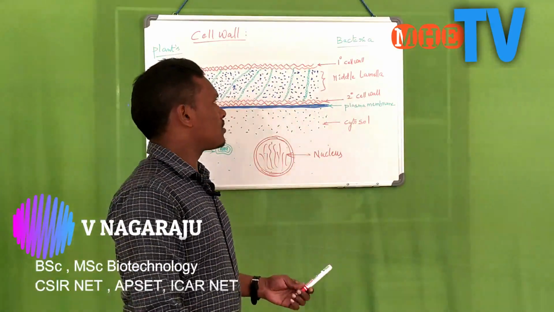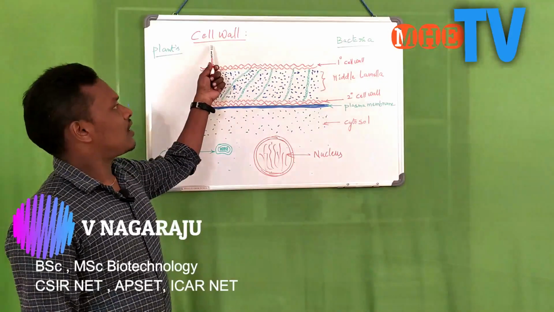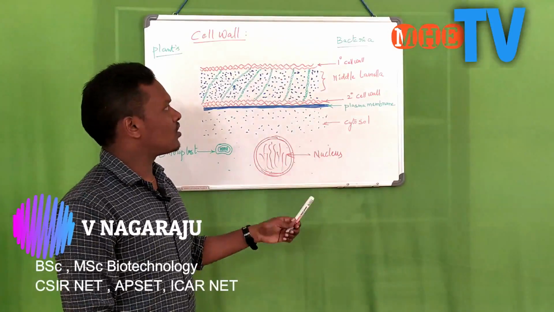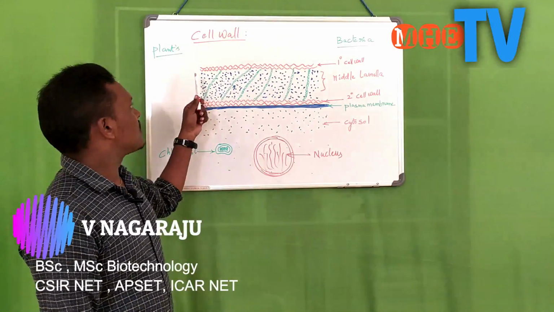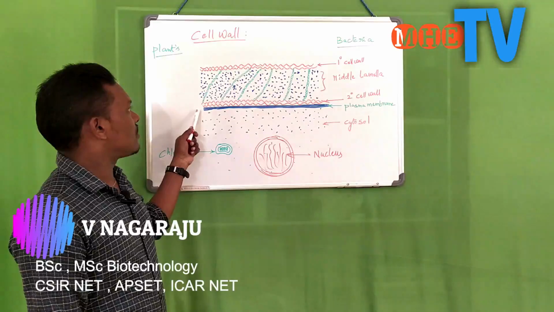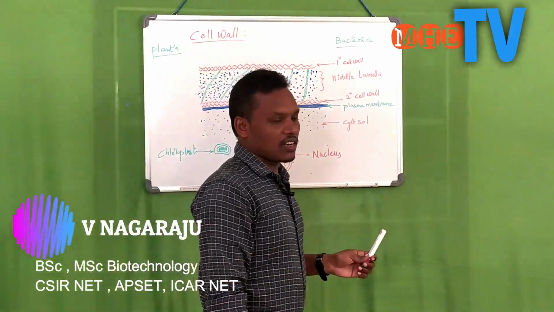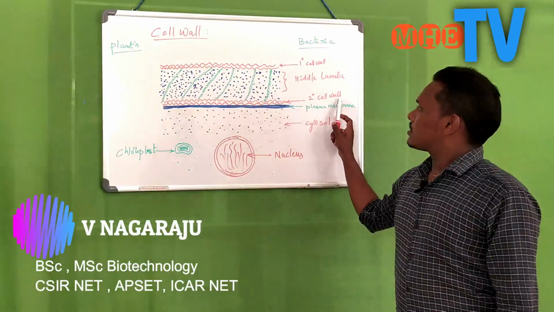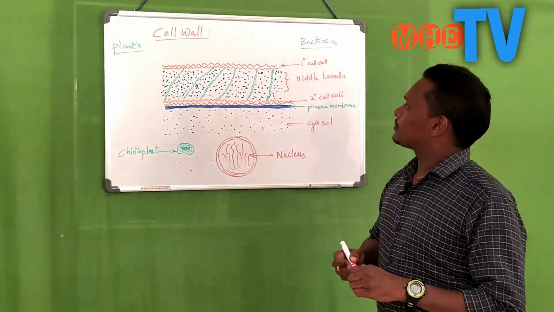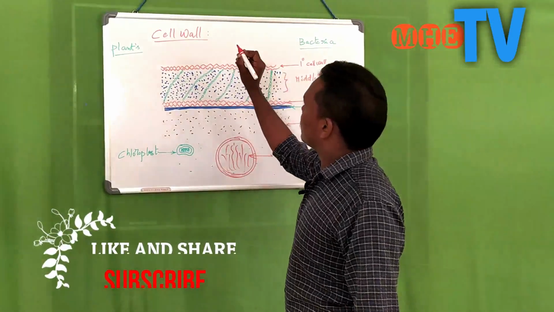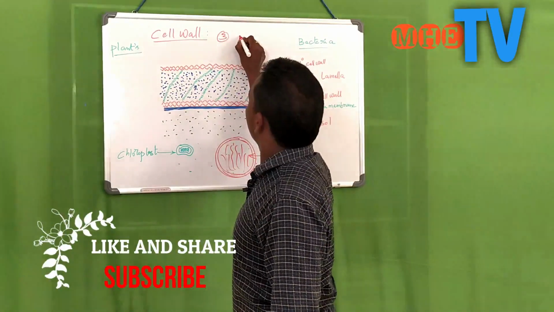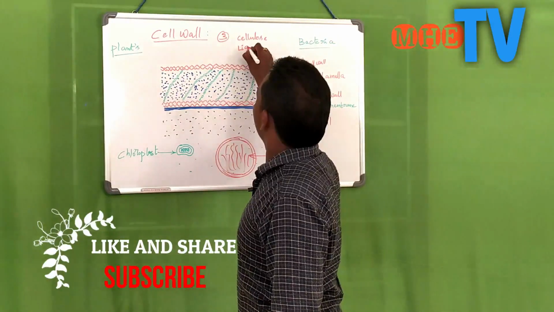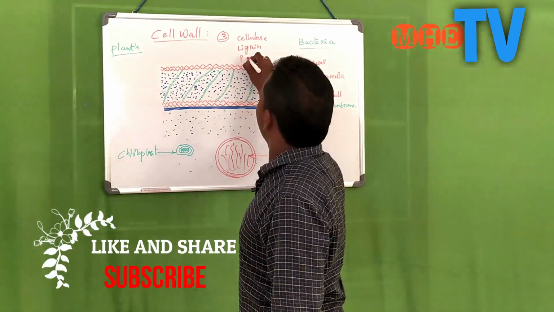Today I am discussing the cell wall. The cell wall is a thick wall which is present in both plants and bacteria, but not in animal cells. What is the outer structure of the cell wall? Let us discuss. The cell wall is made up of mainly three layers: primary cell wall, secondary cell wall, and middle lamella, which is primarily composed of three important components: cellulose, lignin, and pectins.